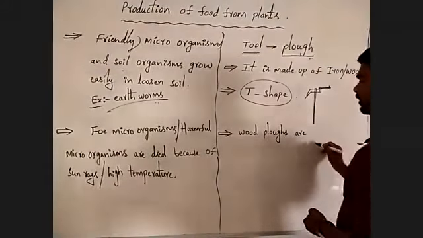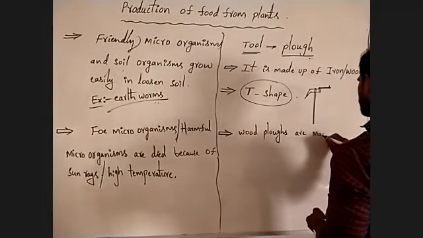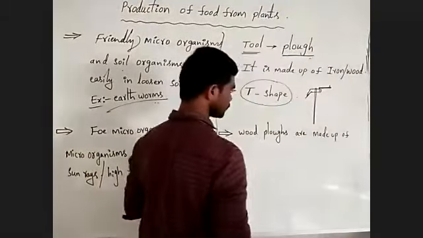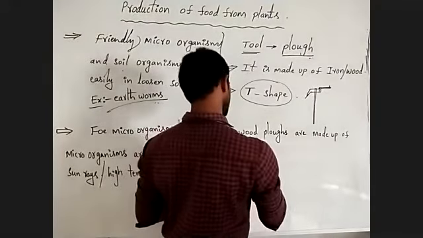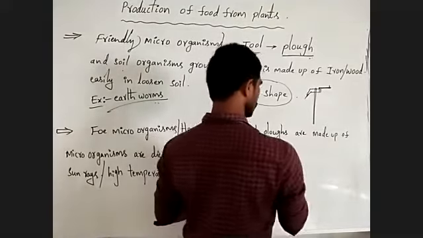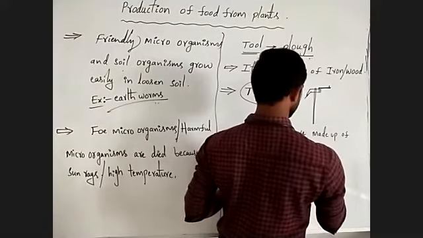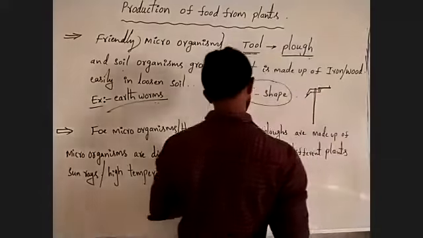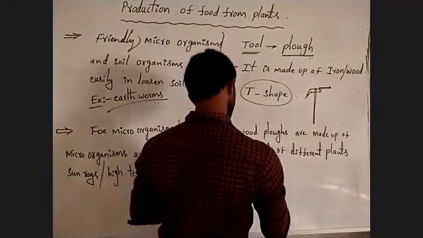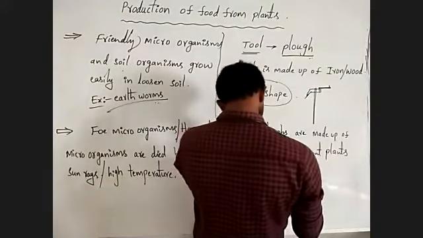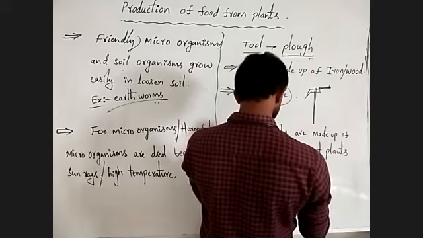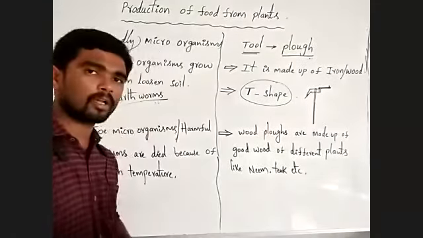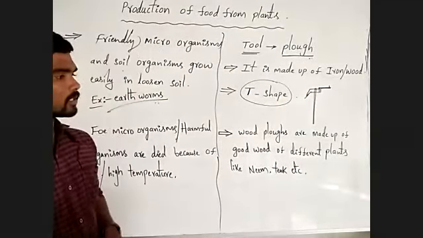Wood ploughs are made up of good wood of different plants, like neem plant, or teak plant, or any other one, like sal plant.